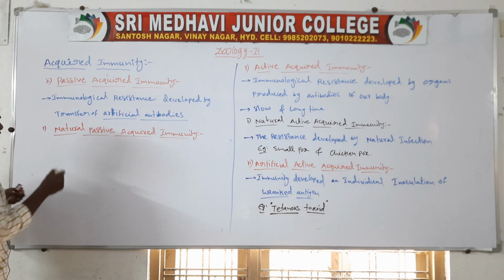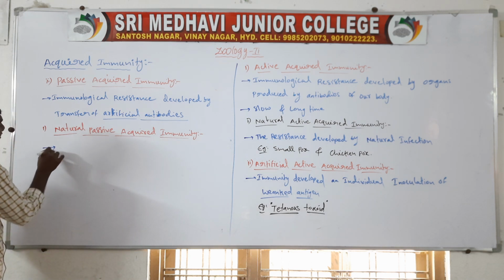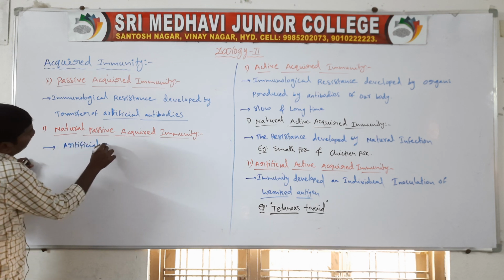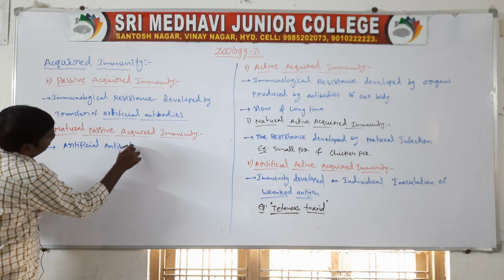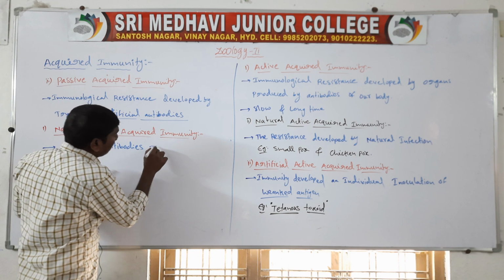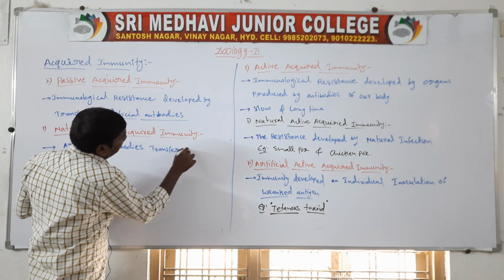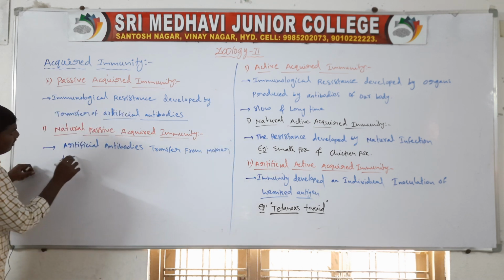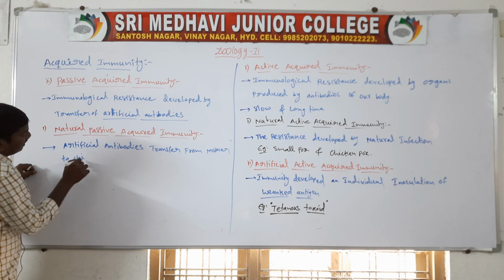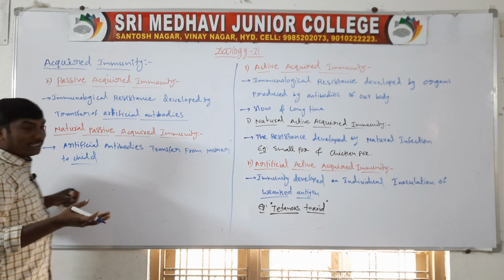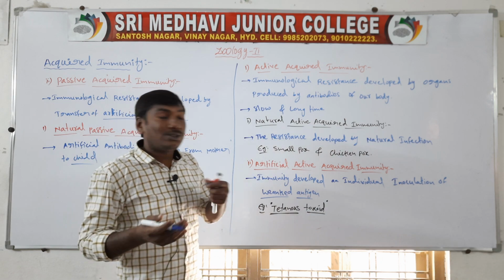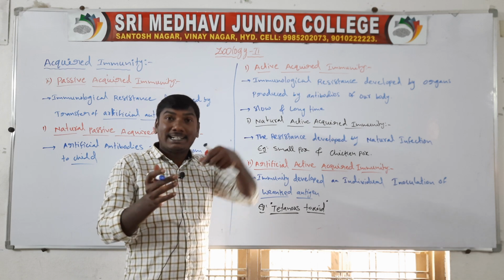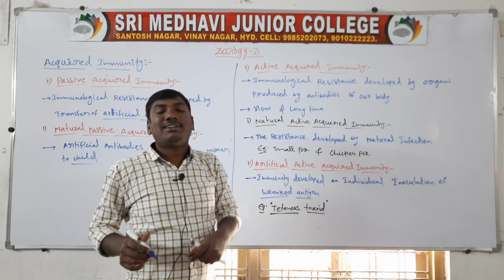Natural passive acquired immunity means the antibodies transfer from mother to child, mother to fetus.